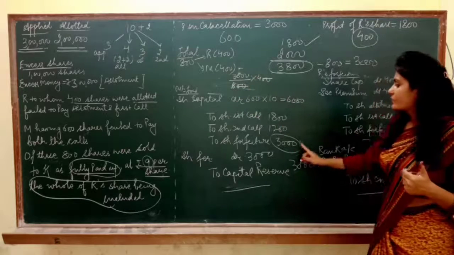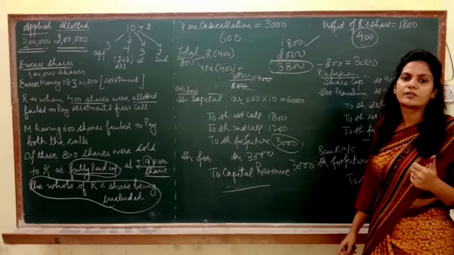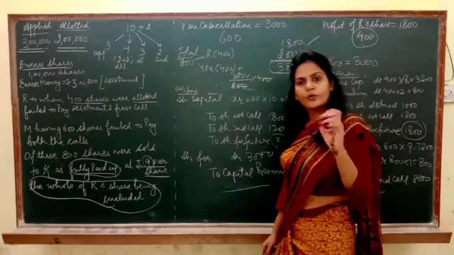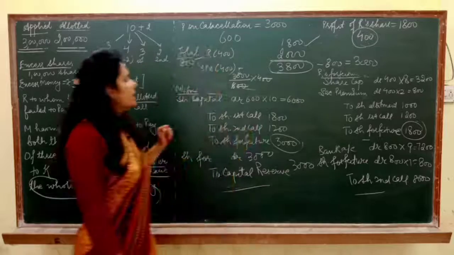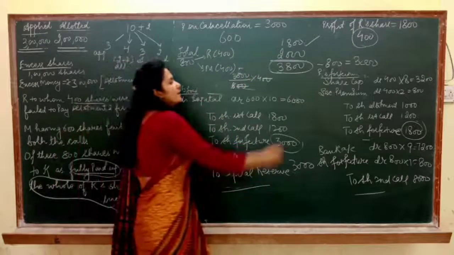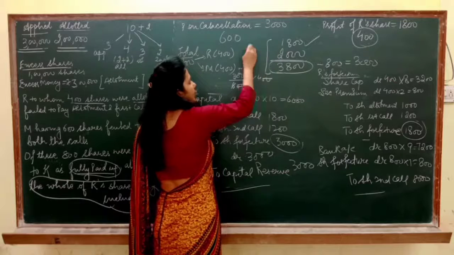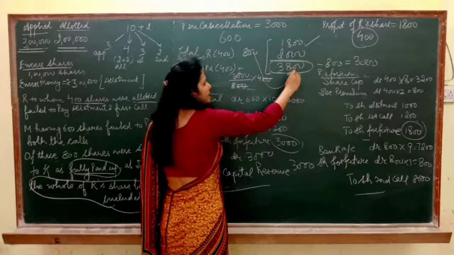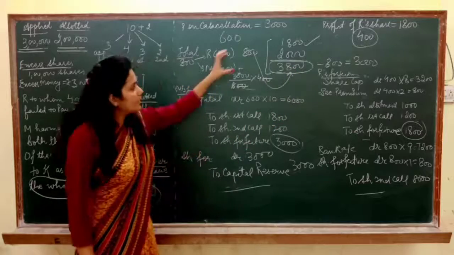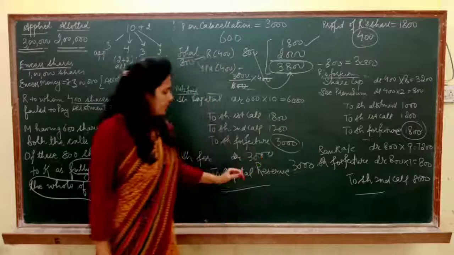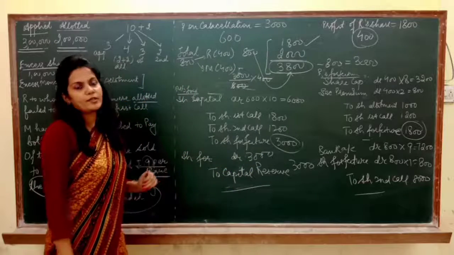Then you can't transfer the complete profit to capital reserve. You need to check how much is the profit on 400 shares. So when I calculated, the profit on 400 shares are 2000. It means जितने shares आपने reissue किए 800, उनके forfeiture का profit कितना है? 3800. But इन shares को reissue करने पर आपको 800 का loss हुआ. So left over will be transferred to capital reserve.